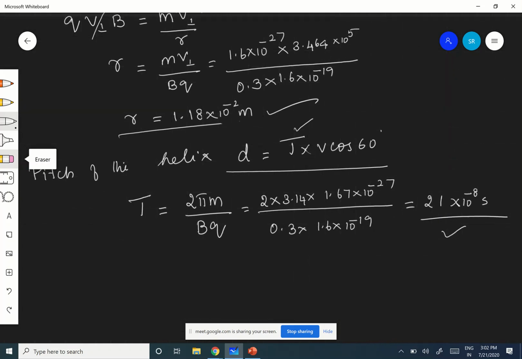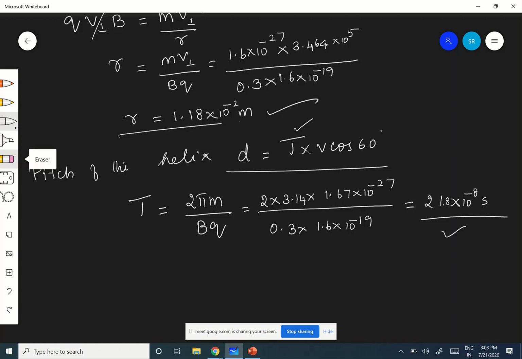Ma'am, I'm getting 21.84 into 10 power minus 8. Okay, 21.8 because it is approximation. Actually, it is 21.75. It doesn't matter. So it is 21.8 into 10 power minus 8. Are you getting this? Yes, ma'am. Good.